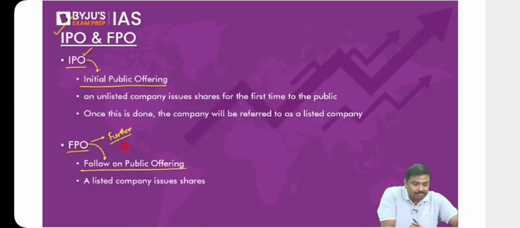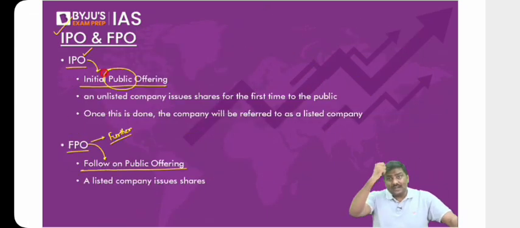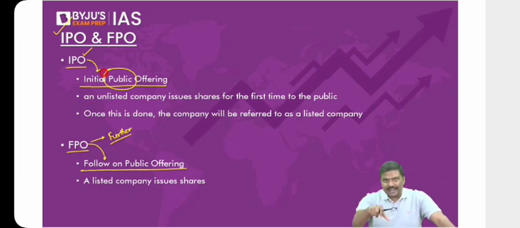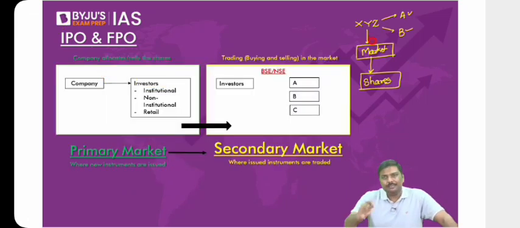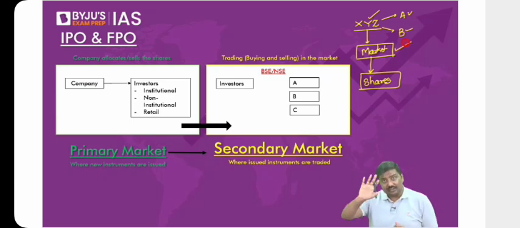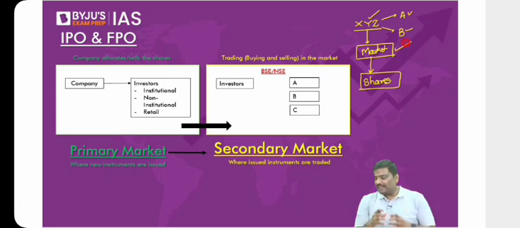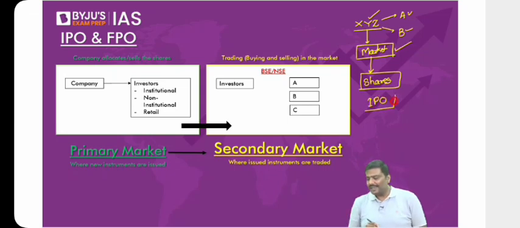That's the reason the term public is there in the name here. What do you mean by public? You are part of the public. I am part of the public. Until now, we were not allowed. We did not have any kind of ownership in the company XYZ. But now company XYZ has come to the market, is issuing the shares to the public for the first time ever. So whenever a company will issue the shares for the first time ever, I will call this initial public offering. Any difficulty here?